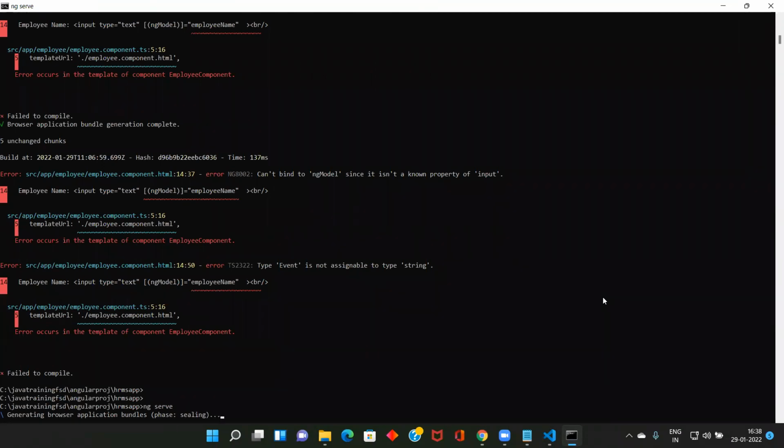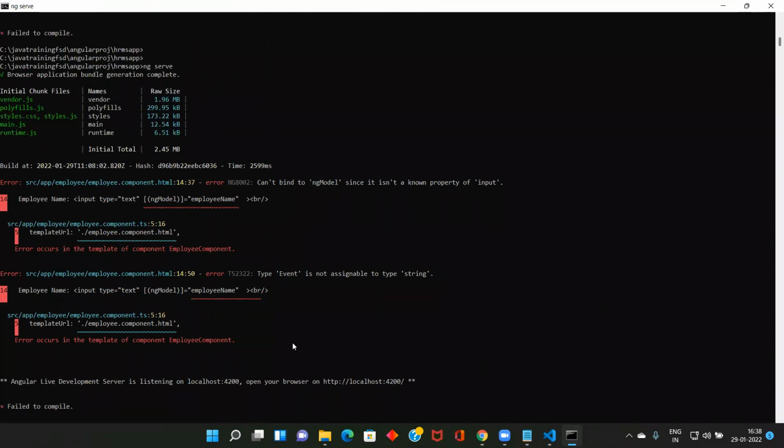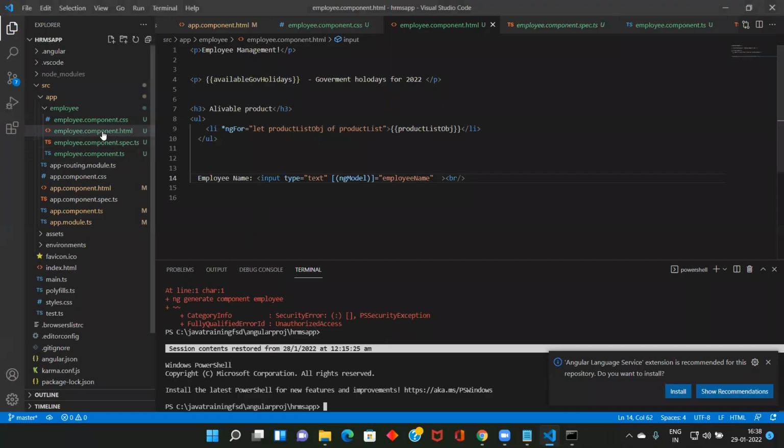Automatically, whenever you change the code, it will redeploy. But here there is a problem. In employee.component.html, the employee name input type equal to text, ngModel. So I corrected it here. Input type equal to text, ngModel equal to employeeName, in double quotes.